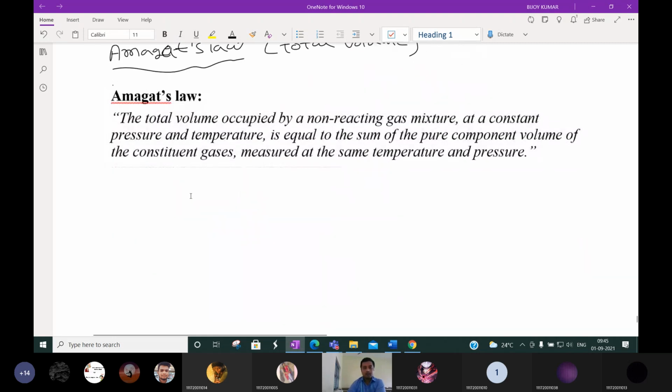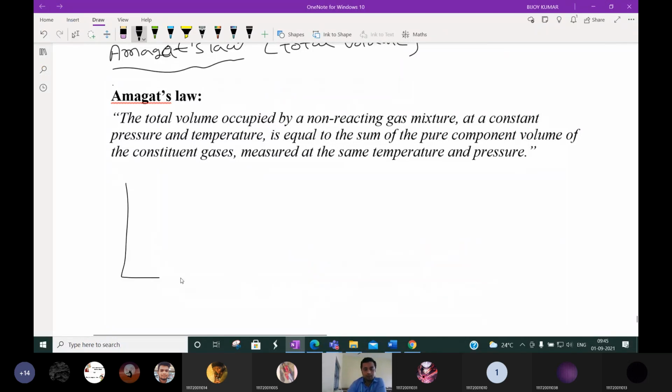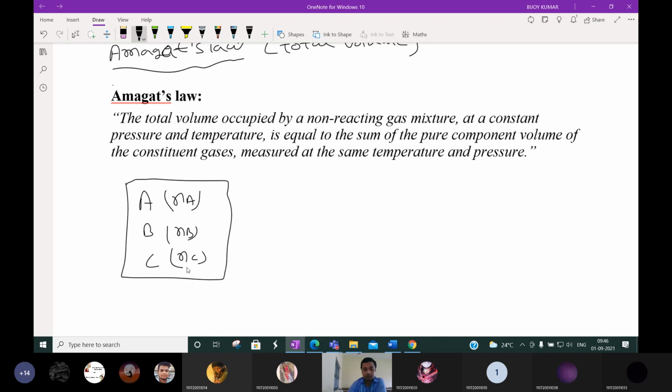Okay, same example. Suppose three gases are there: gas A with Na number of moles, gas B with Nb number of moles, and gas C with Nc number of moles. The volume is V, the temperature is T, and the total number of moles is N equal to Na plus Nb plus Nc. And pressure is P. This is a mixture of gases.